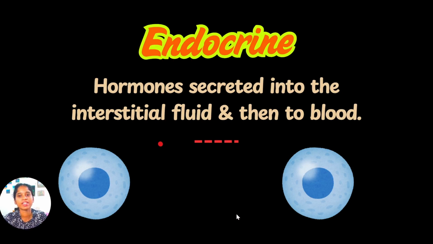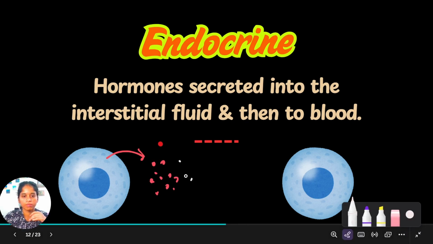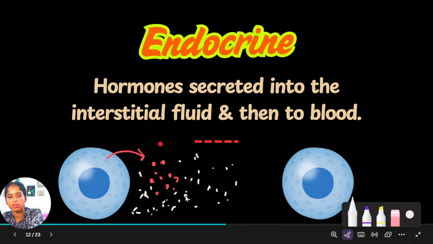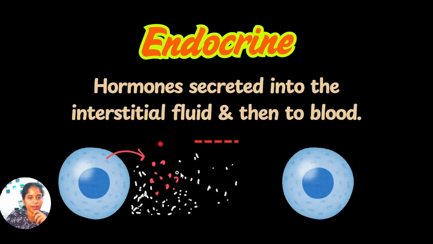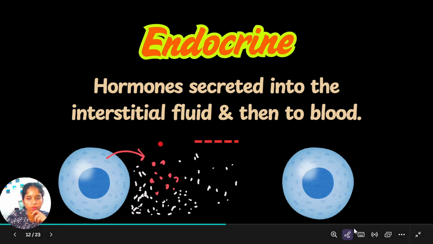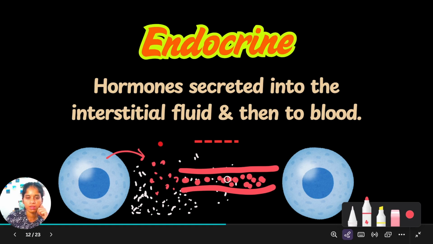That we know, hormones secreted into the interstitial fluid and then into blood. See, if this is the cell secreting hormones, like this, into the interstitial fluid. This is interstitial fluid, the fluid in between the cells or fluid surrounding the cells. Hormones are released into the interstitial fluid and from there the hormone is carried by blood. See, like this. Now hormones are carried by the blood.